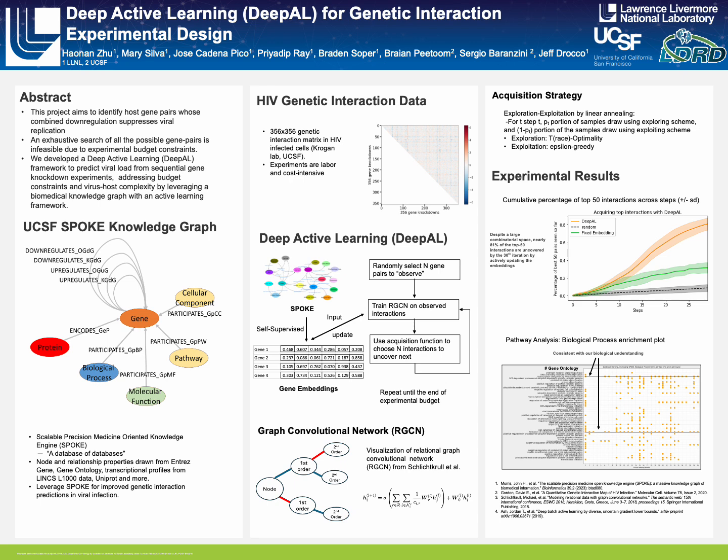In conclusion, in this work, we demonstrate that incorporating a pre-existing knowledge graph into a deep active learning framework that adaptively updates the model and the embedding on the newly observed gene pairs is able to efficiently reduce the complexity of gene interaction experimental design. In our future work, we're interested in investigating more effective methods to incorporate the large SPOKE database into our model and fine-tune our acquisition strategy in the framework.